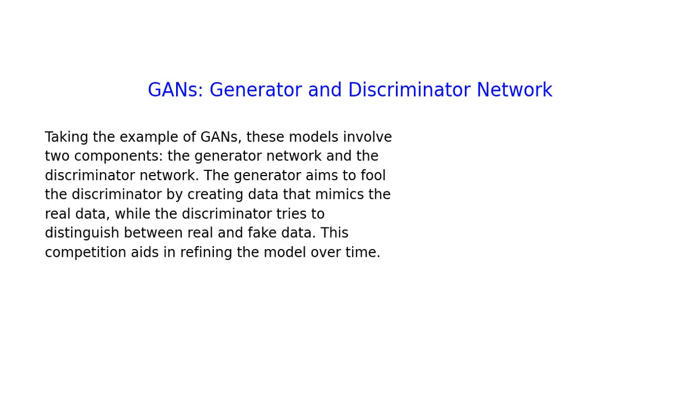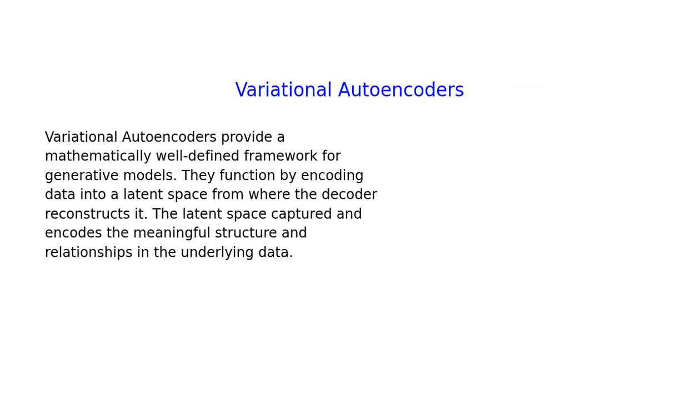Taking the example of GANs, these models involve two components: the generator network and the discriminator network. The generator aims to fool the discriminator by creating data that mimics the real data, while the discriminator tries to distinguish between real and fake data. This competition aids in refining the model over time. Variational autoencoders provide a mathematically well-defined framework for generative models. They function by encoding data into a latent space from where the decoder reconstructs it. The latent space captures and encodes the meaningful structure and relationships in the underlying data.